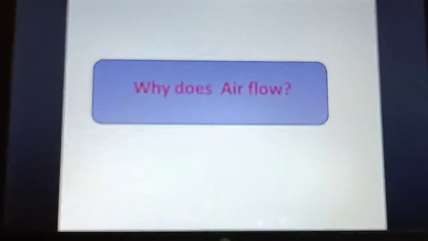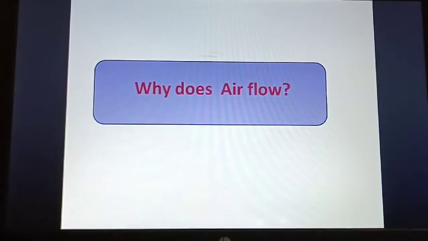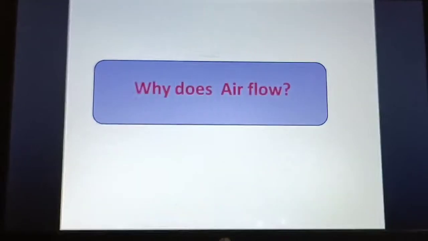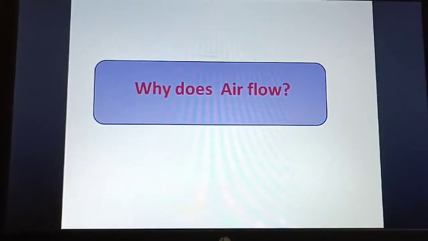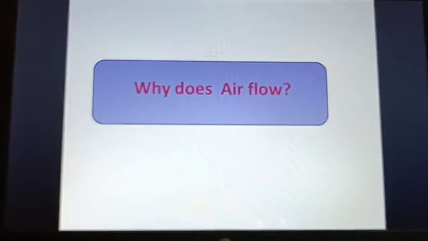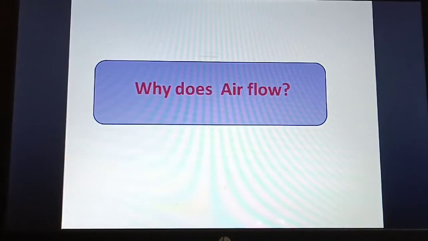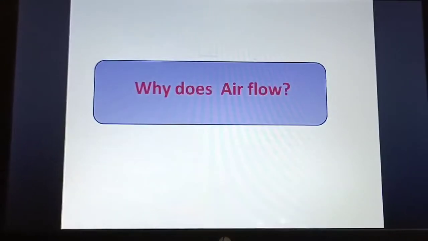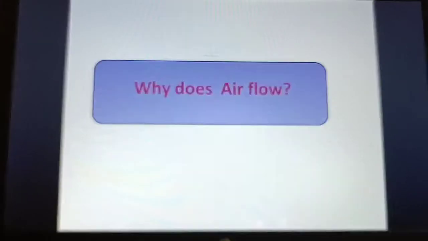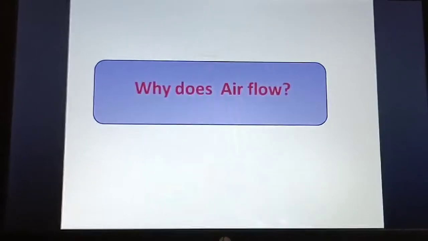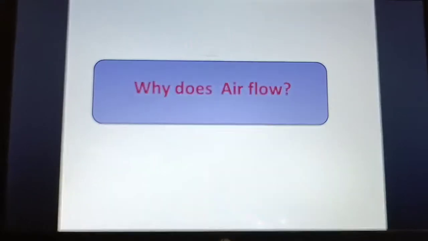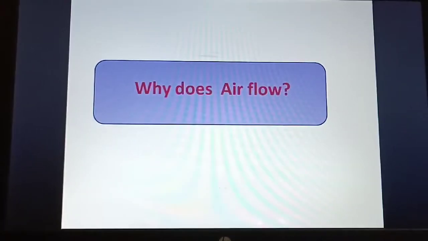Why does air flow? Because of what? Because of air pressure difference. Air always flows from a high pressure to a lower pressure. Because of air pressure difference, air flows.